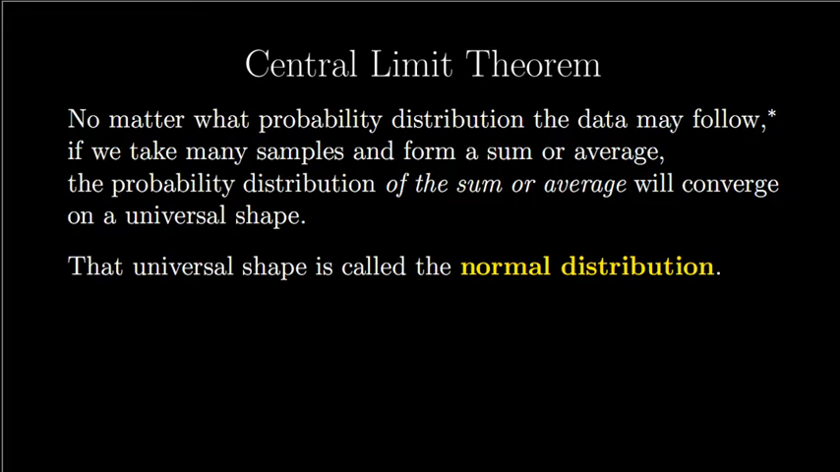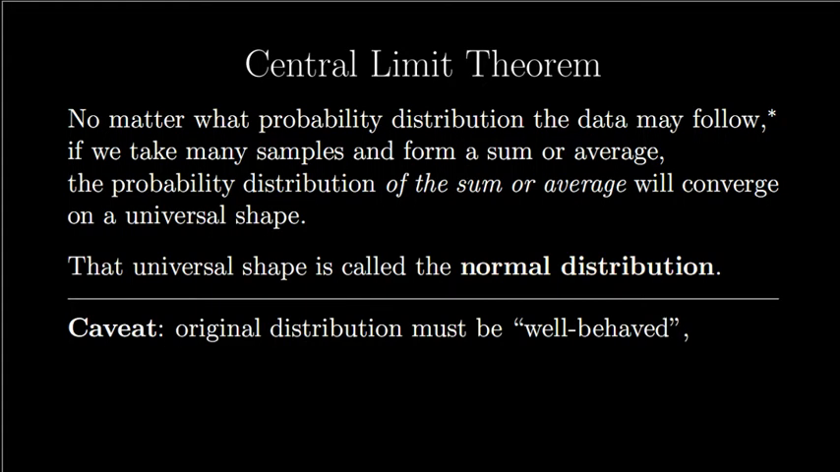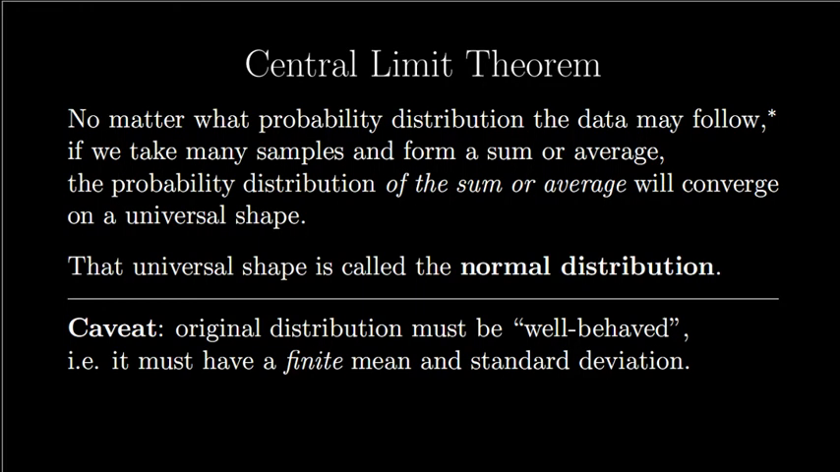By the way, there is one caveat. There are some exceptions. The original data does have to follow a probability distribution which is well behaved, meaning it has a finite mean and standard deviation. That's the case most of the time, and in most cases the central limit theorem applies, and it leads to the normal distribution. There are many different normal distributions, but let's start with the standard normal.